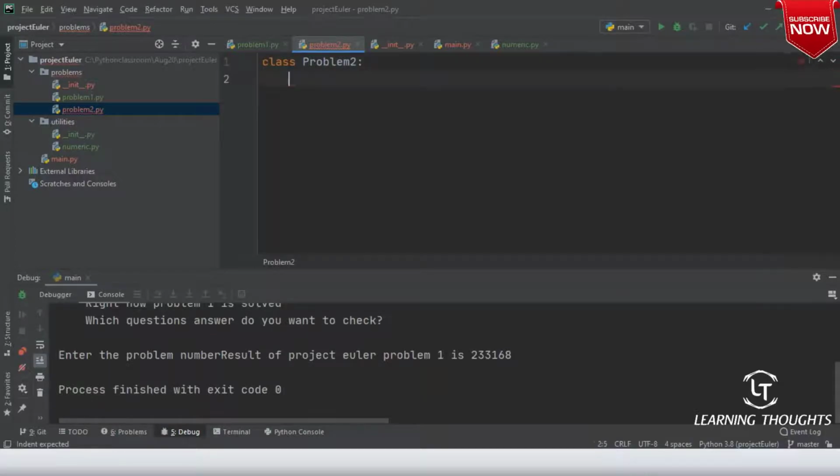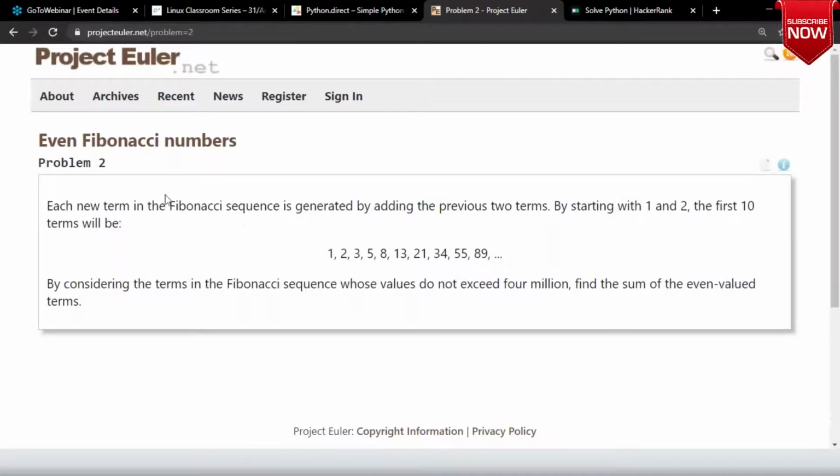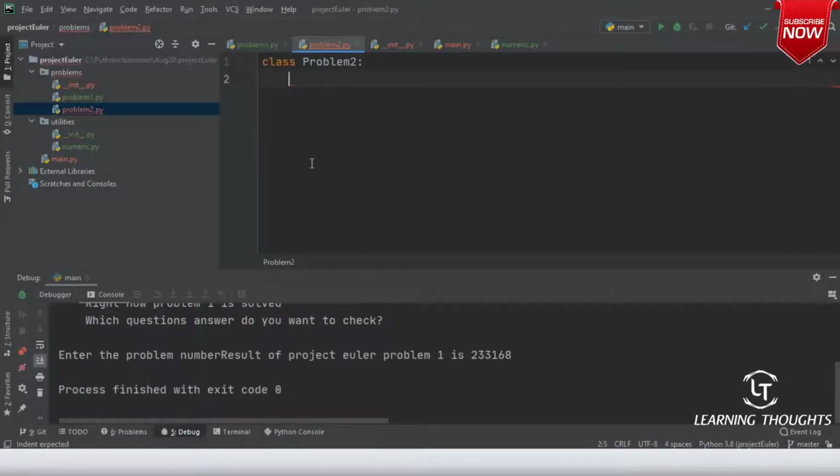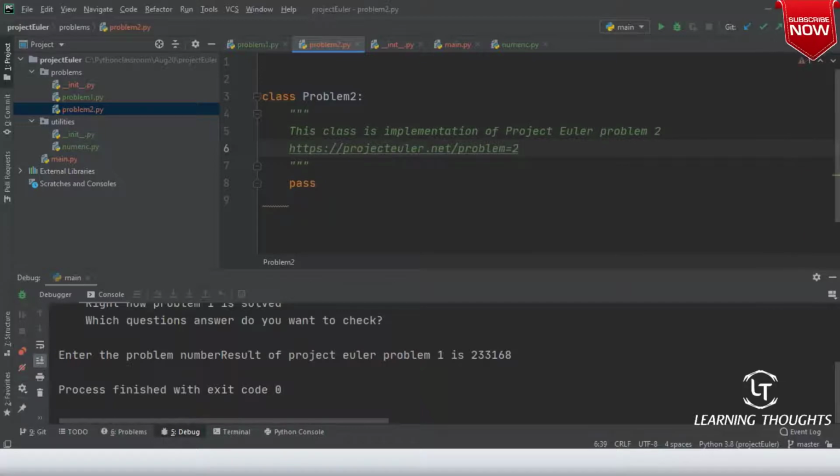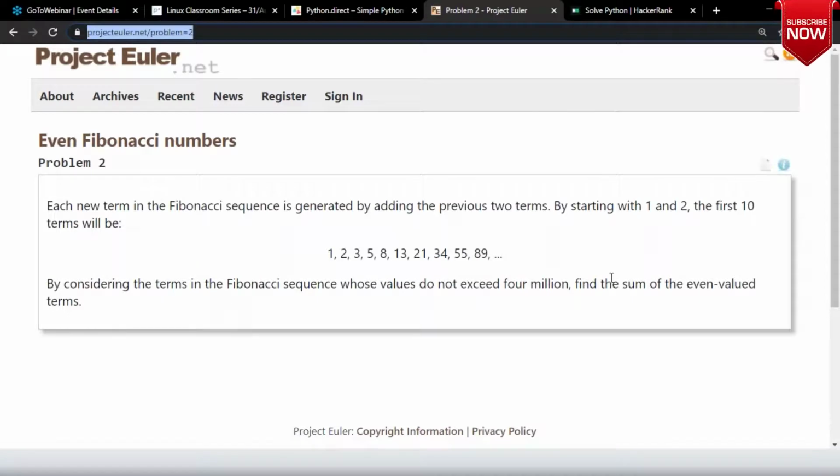So problem 2. Now, what is this problem trying to tell us? Let me write the documentation about this. This class is an implementation of Project Euler problem 2. Refer here, this is a link. Now, in this problem, what is it trying to tell? The sum of even valued terms, which should not exceed 4 million.